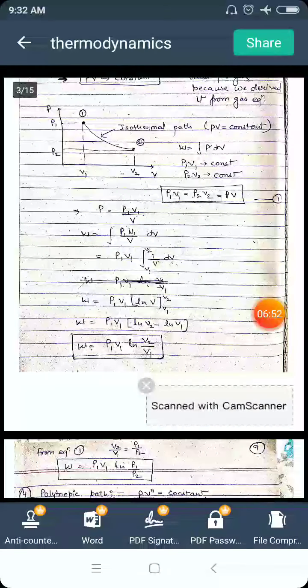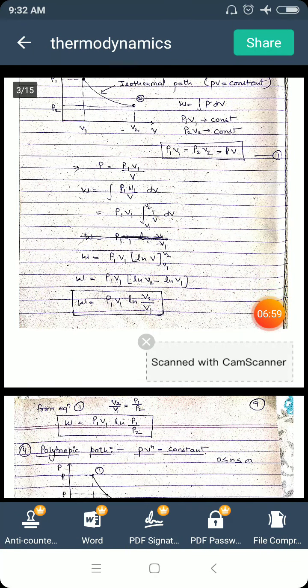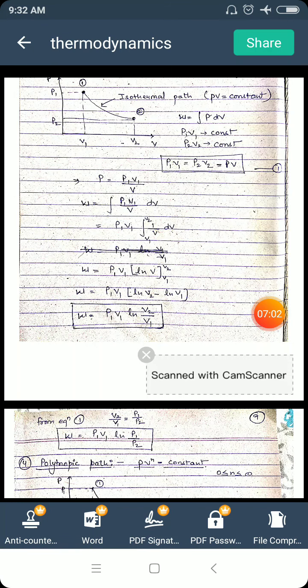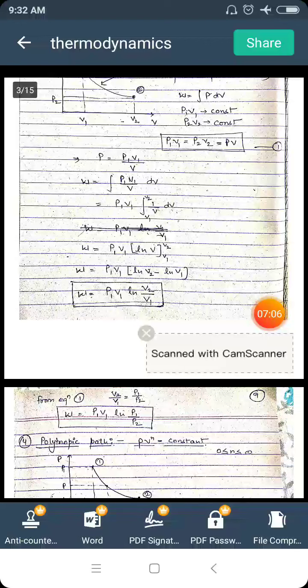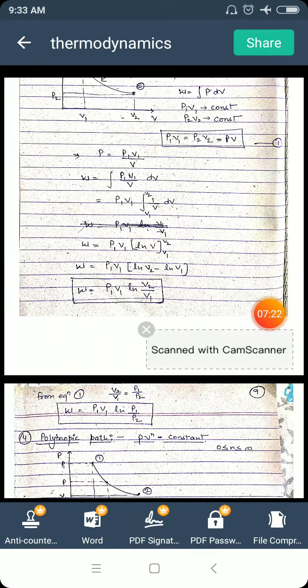From this equation we find the value of P, which comes out to be P1V1 upon V. Now we already know the formula for work transfer is integral of P dV. In place of P we write P1V1 upon V, integral of dV. The product P1V1 is constant, so we take it out from the integral, and in the integration we are left with 1 upon V dV.